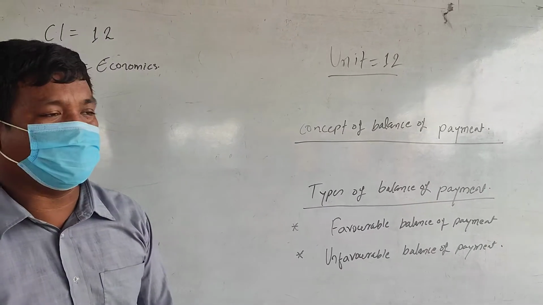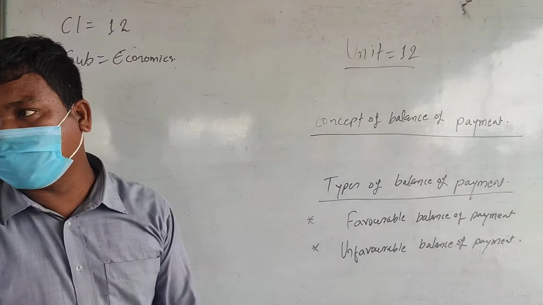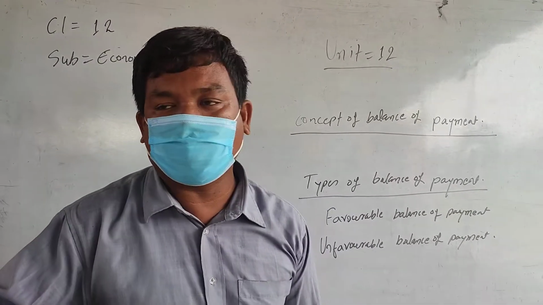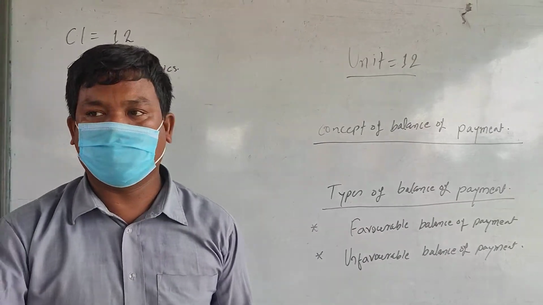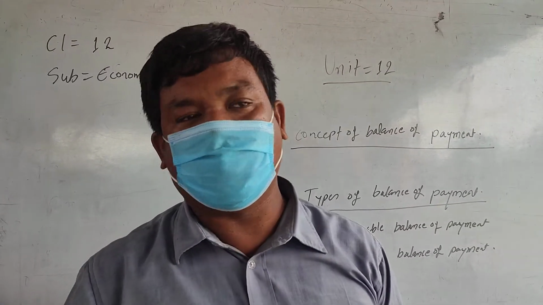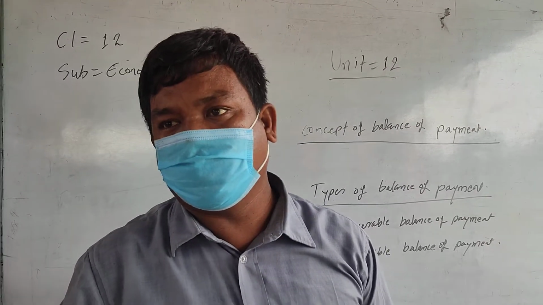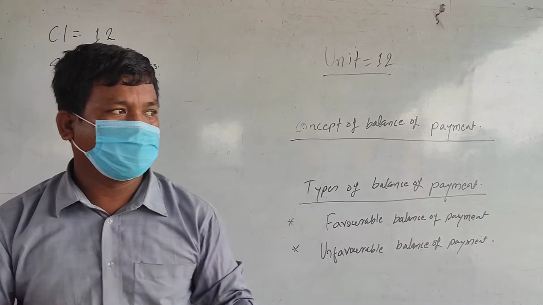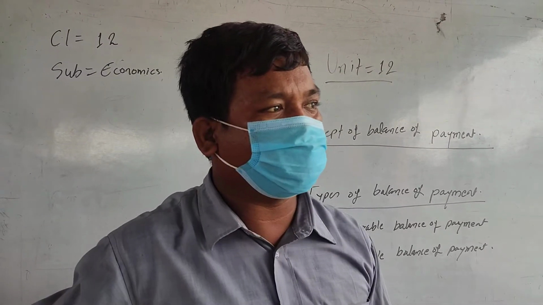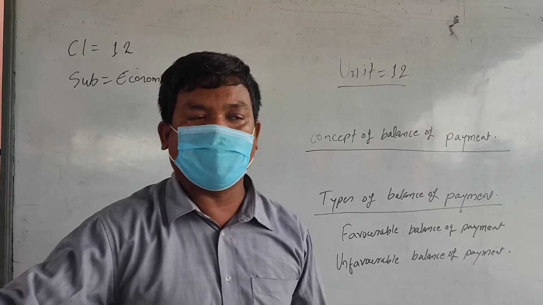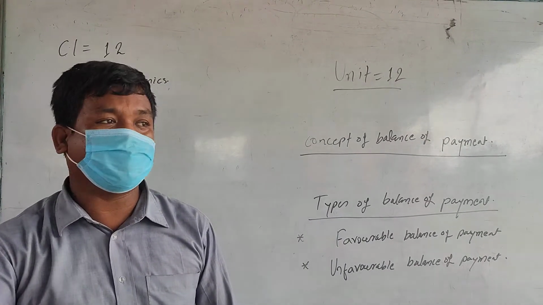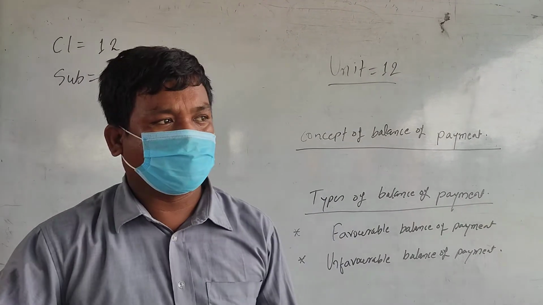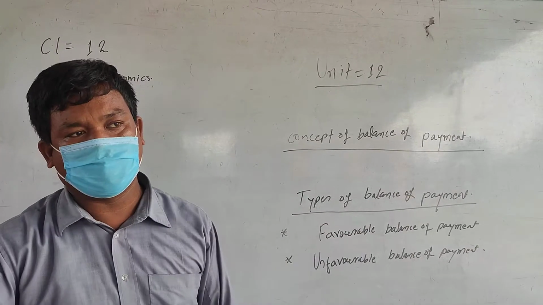Today I am going to explain the concept of balance of payment. When you talk about balance of payment, it is simply the record of total receipts and total payments from foreign countries, because every country at present is connected with international trade. They also do export and import. So when they export and import, what is the total amount of money they receive from foreign countries and what is the total amount of money they pay to foreign countries? That record that is kept is known as balance of payment.